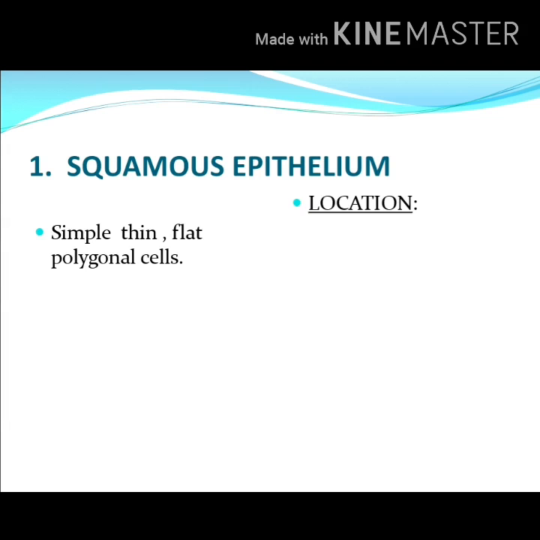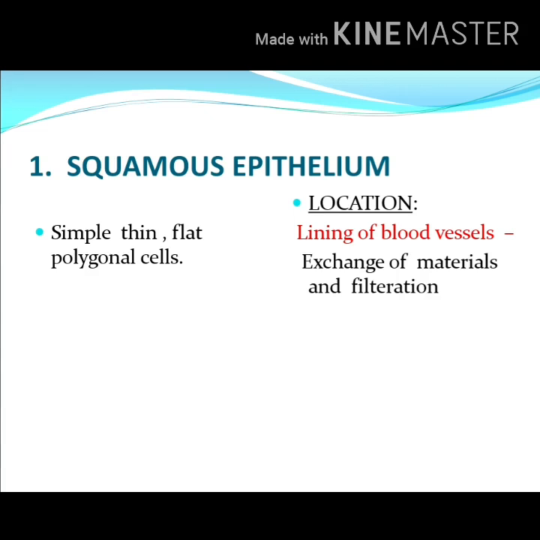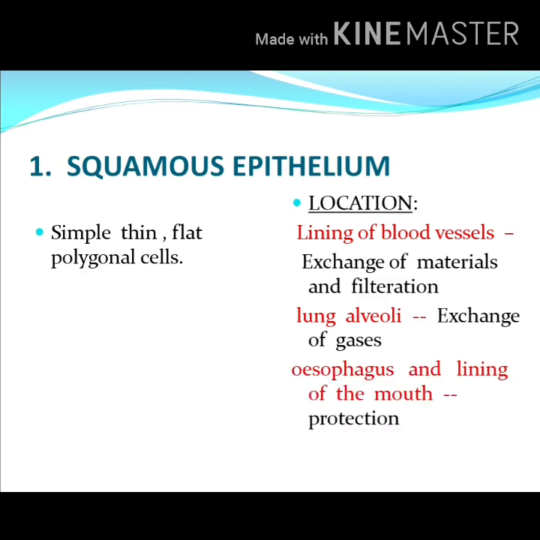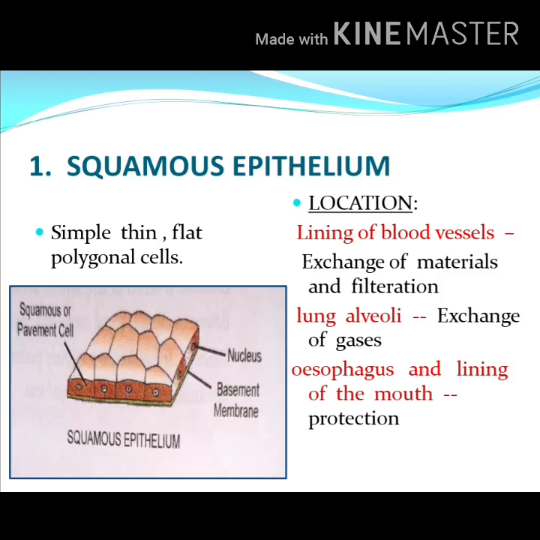Now, where are they present? They are present in the lining of the blood vessels. And when they are present in the blood vessel, of course, the function will be exchange of materials and filtration. They are present in the lung alveoli, where the function will be exchange of gases. And third, esophagus and lining of the mouth is also made up of squamous epithelium, where the function will be protection. Here is the picture of the squamous epithelium. You can see the basement membrane on which these cells are placed. And like any other cell, it also has got cytoplasm, nucleus, etc.